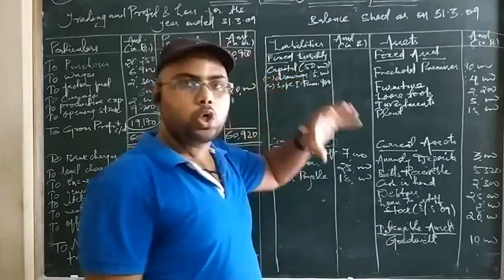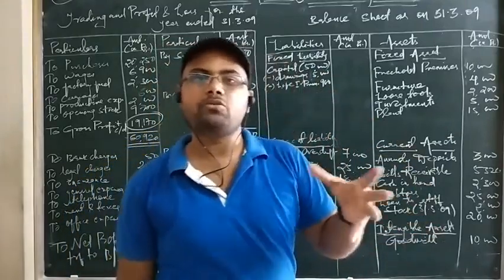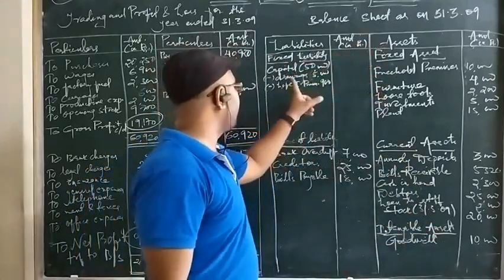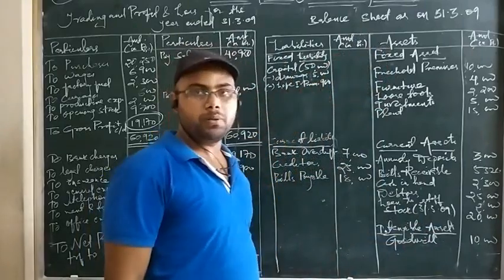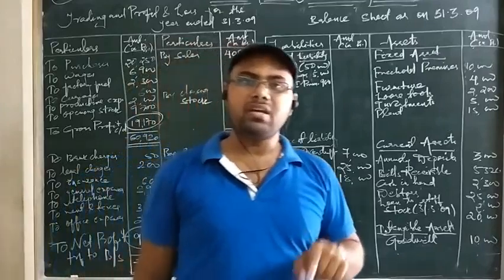Then there is drawings. So drawings is opposite to capital. So drawings reduces the capital. So I have deducted it from the capital but put in the inner column and not made the calculation. Then there is life insurance premium. See, life insurance premium means it is different from